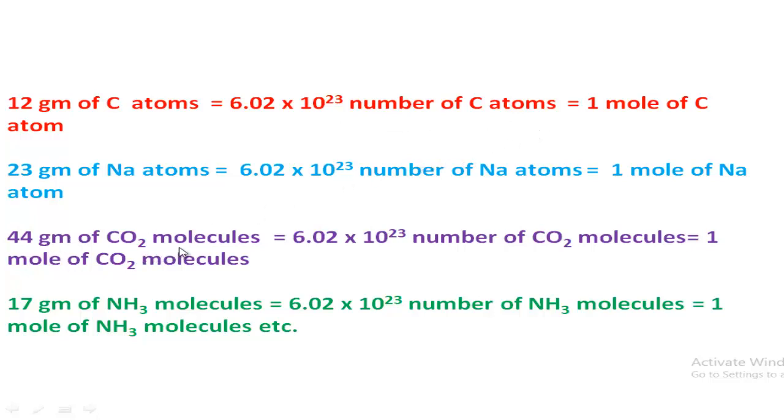Or 44 gram of carbon dioxide contains 6.02 into 10 to the power 23 carbon dioxide molecules, which is equal to 1 mole of carbon dioxide molecules. In this way, we can understand the number of particles in 1 mole and also the mass of substance in 1 mole.